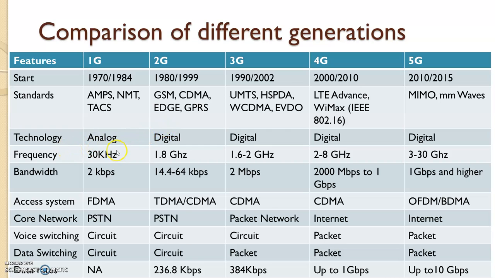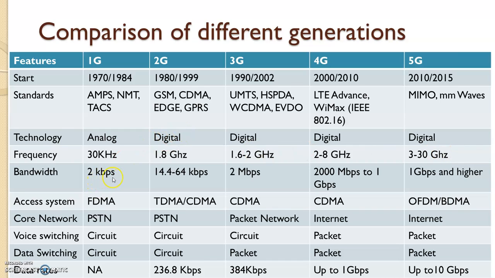The technology used for the first generation was analog, and from then onwards for every generation it is digital. The frequencies used for communication were, for the first generation 30 kilohertz, for the second 1.8 gigahertz, for the third generation 1.6 to 2 gigahertz, for the fourth generation 2 to 8 gigahertz, and for the fifth generation it would be 3 to 30 gigahertz.